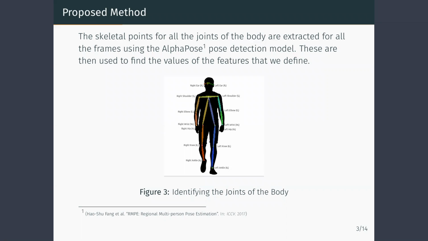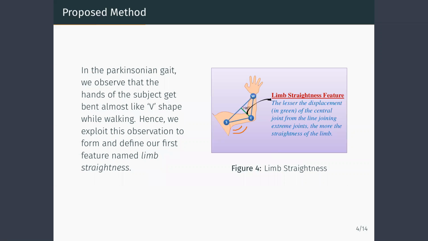We engineered new features which are based on the location of various joints of the body. The skeletal points for all the frames in the video are extracted. From these points, we generate the values for the different features that we define. In Parkinsonian gait, the hands of the subject bend to form a V shape, and hence we define our first feature, limb straightness. We compute this feature by calculating the displacement between the middle joint and the line joining the two extremes of the limb.